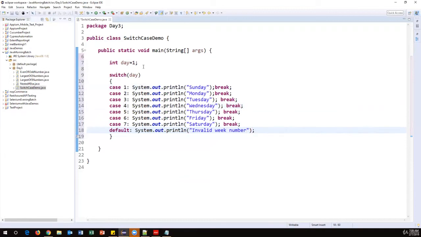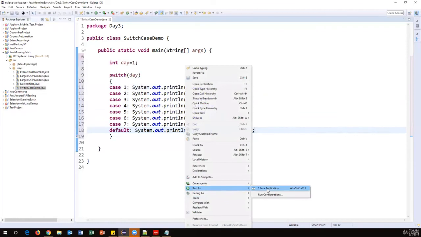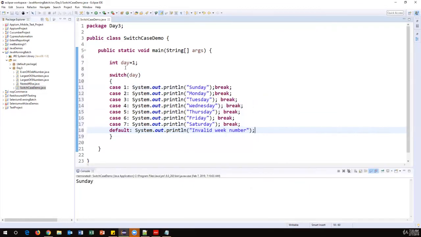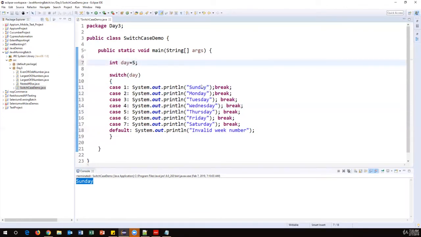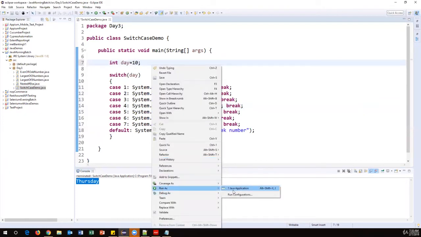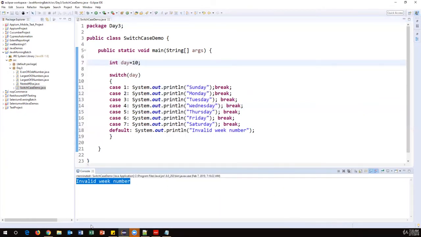So let me just execute this and show you. Run as Java application. Now you can see I say 1 here, so the first case is matched and Sunday is printed. When I say 5 here, run as Java application, now Thursday is printed. So 5 is Thursday. Similarly, when I say 10 here, none of the cases are matched, so finally it prints invalid week number.